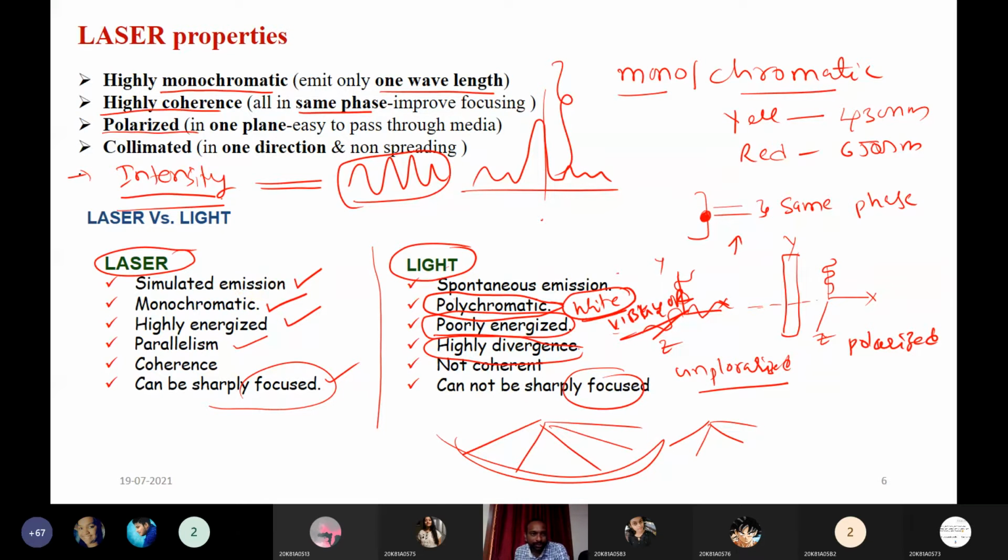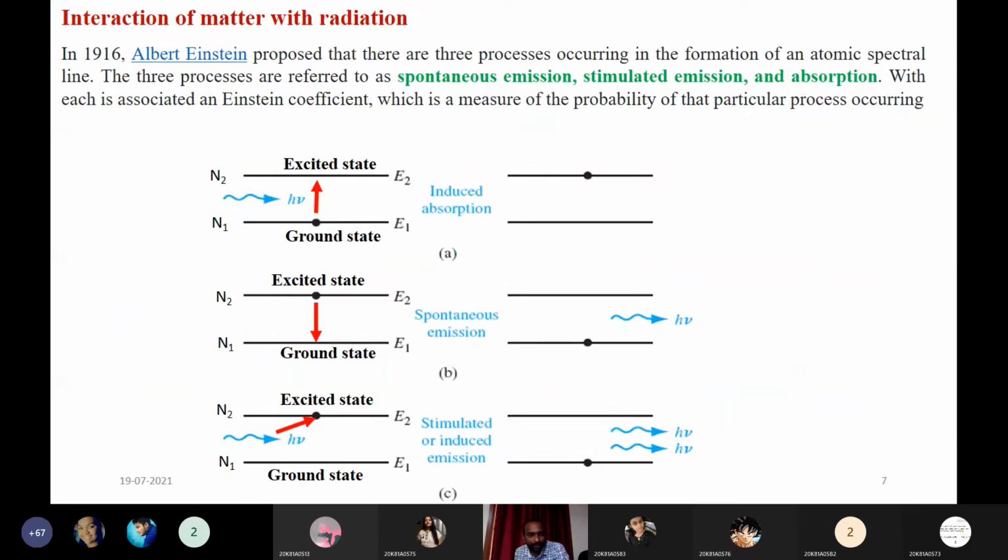So here we will see what Einstein proposed in 1916. This concept is the main foundation for producing a laser beam, that is the interaction of matter with radiation, or radiation interacting with matter, whatever you want to call it. In 1916, Einstein proposed what happens when light interacts with atoms, matter, or any material.